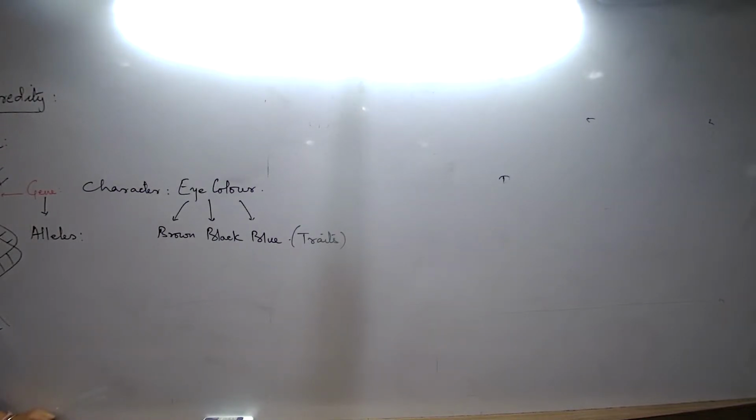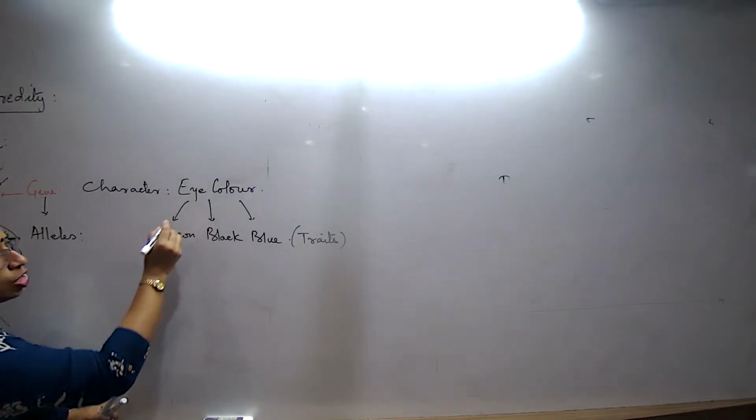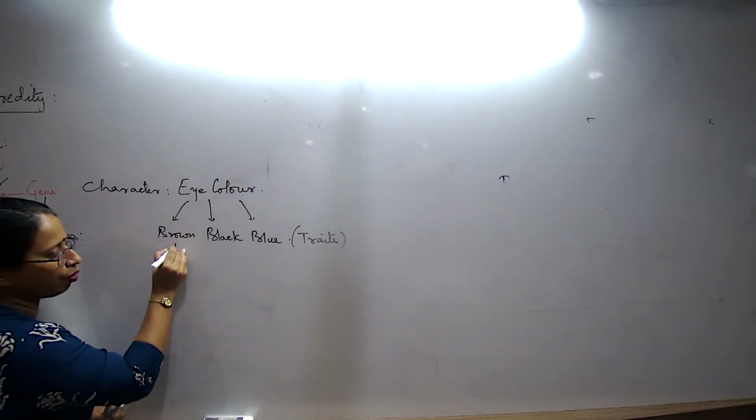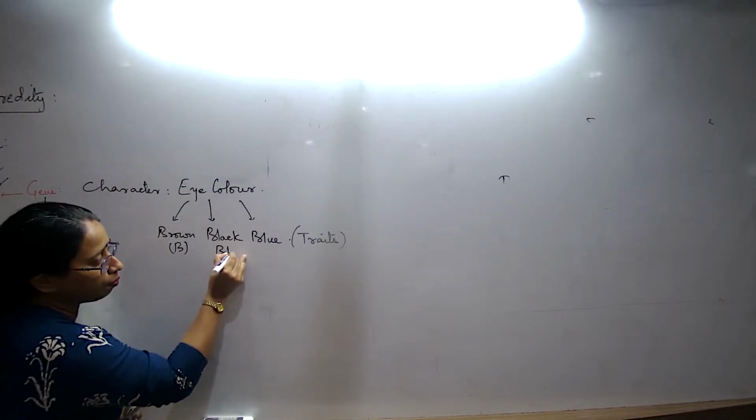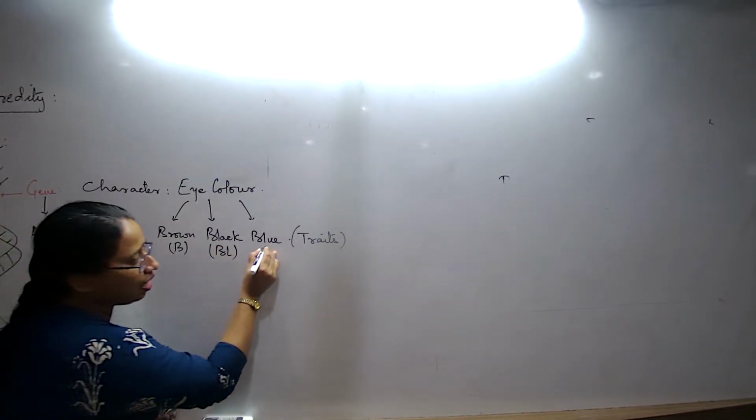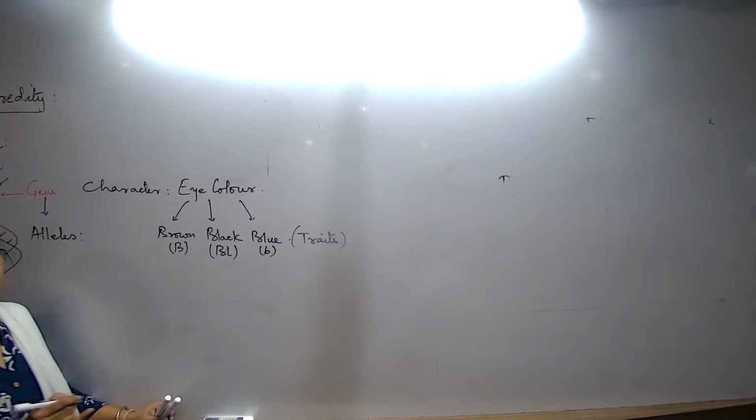Each form regulating one type of a trait. Understood? Now, in the concept of genetics, how do we generally designate this concept? I would designate this particular allele for brownness, let us take, as capital B for brown, and small b for blue.